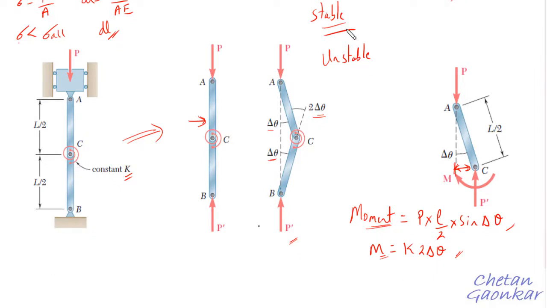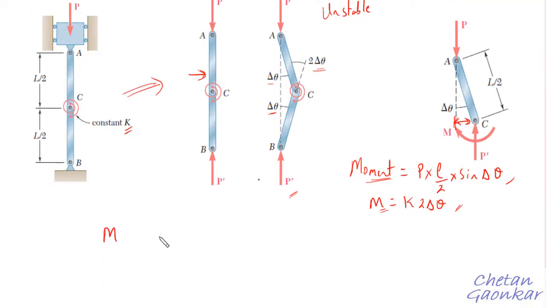Now when will this system be stable? If this M, the moment generated by the spring, is greater than the moment generated by the forces P and P dash, then since this moment is more than that moment, the system will come back to its original position. So this is a stable case.